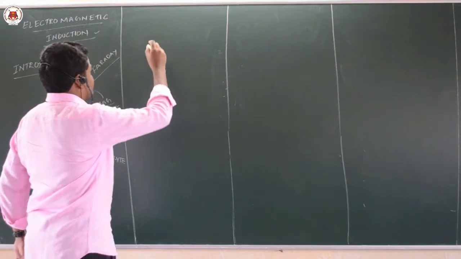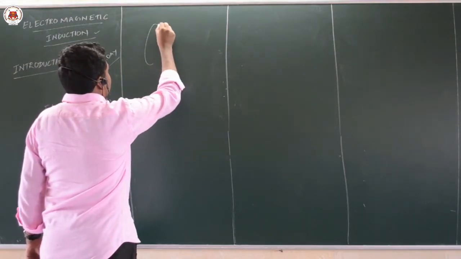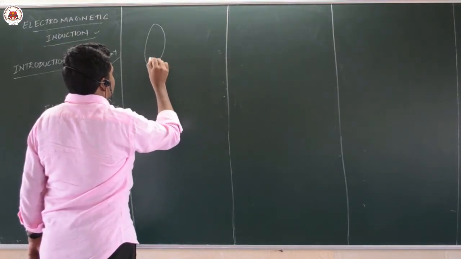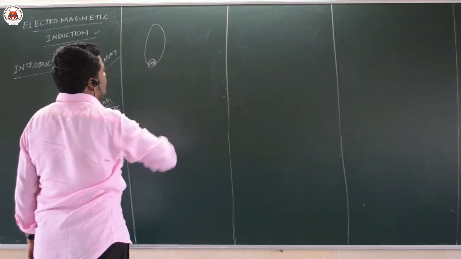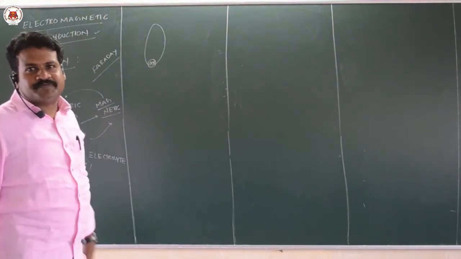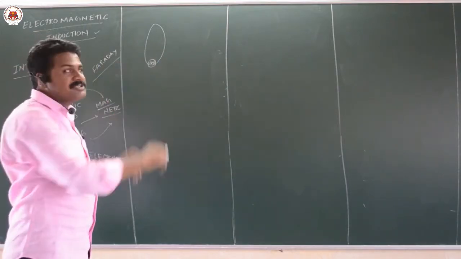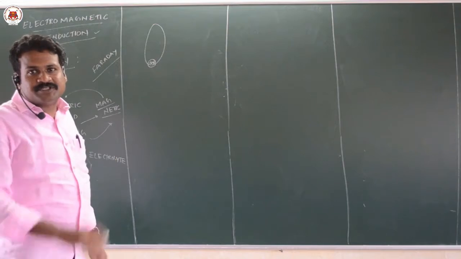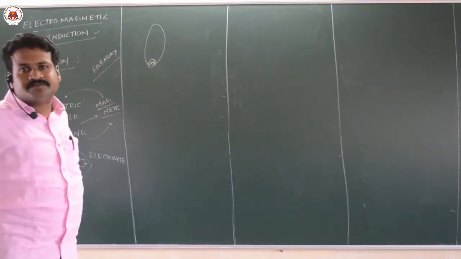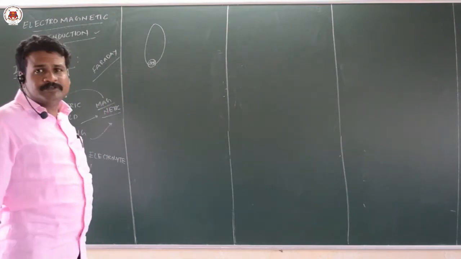How to generate electricity? Let us consider there is a coil. I will just give an introduction, and let us discuss in detail in the next videos. There is a coil carrying a bulb. This coil is not connected to any source. No battery, no switch. Now, I want to make this bulb glow. This bulb is not glowing.